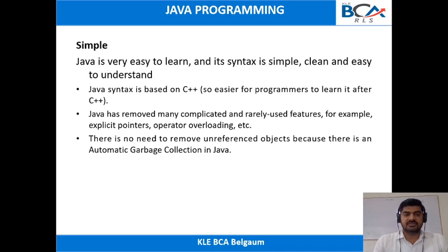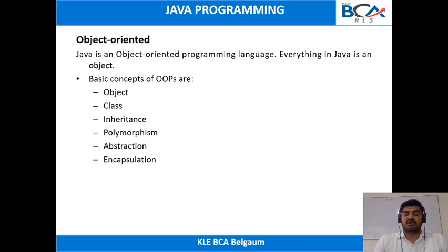So we'll see the next feature. Java is an object oriented programming language. Java is based on languages like C and C++. The C++ programming language is an object-oriented programming language. Since Java is based on C++, we can say that Java is also an object-oriented programming language. In Java, we consider everything as an object. Whatever is present inside the program will be considered as an object only.